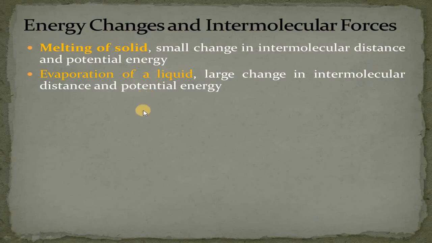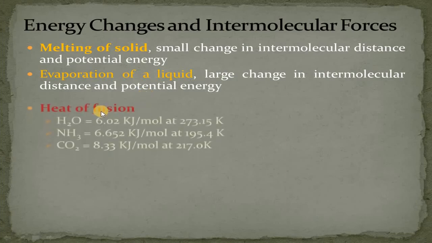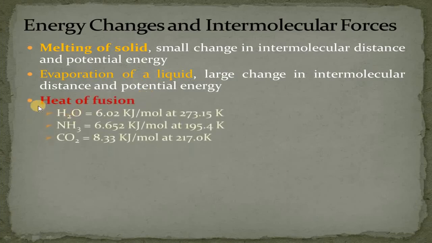We will discuss different examples. First, we will discuss the heat of fusion values for different compounds, like for example water, ammonia and carbon dioxide. Here we conclude that we will observe a large change in their intermolecular distance and potential energy when we discuss the evaporation of a liquid, or the molar heat of vaporization.